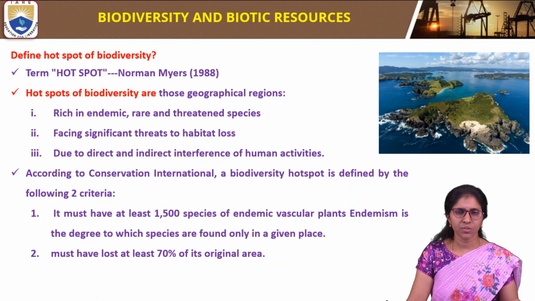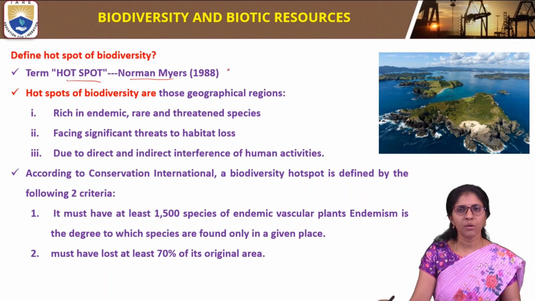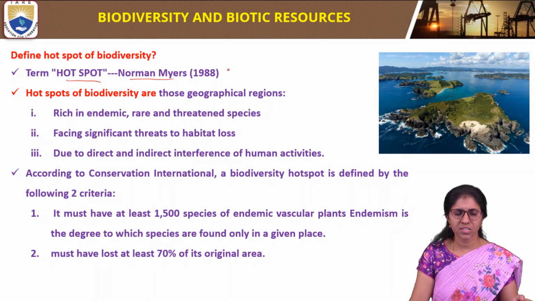Define hotspot of biodiversity. The term hotspot was coined by Norman Myers in 1988.